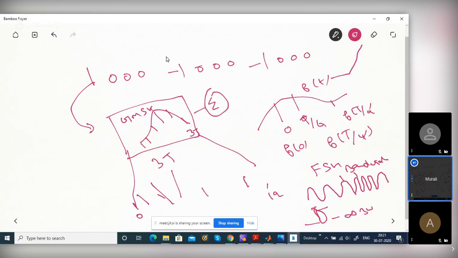Bandwidth will be more, but actually, raised cosine pulse uses more than T, some 3T or so. But still, there is no ISI. Do you know why?